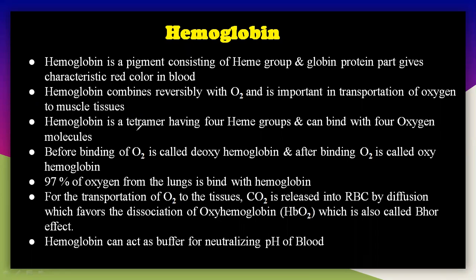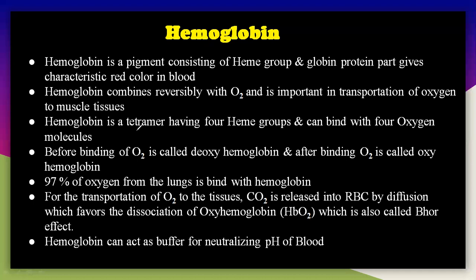So you know that hemoglobin is basically a protein, and because of this hemoglobin, the blood is red in color. Most mammals, human beings and other animals, have red blood because of the protein hemoglobin. Certain insects have blue blood because of another pigment, hemocyanin. We will discuss those later, but here we have to see hemoglobin. That is very, very important here.